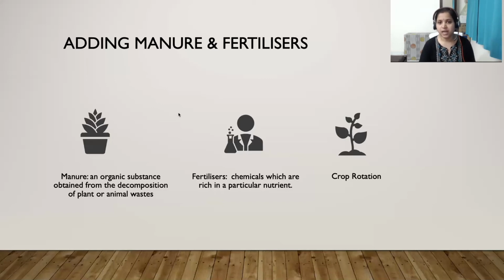Sometimes, to maintain the soil fertility, after growing one kind of crop, the farmers don't grow the same kind of crop in the next season. They prefer to grow another type of crop, which is known as crop rotation, meaning growing two or more different kinds of plants alternately. So it will help to maintain the soil fertility.